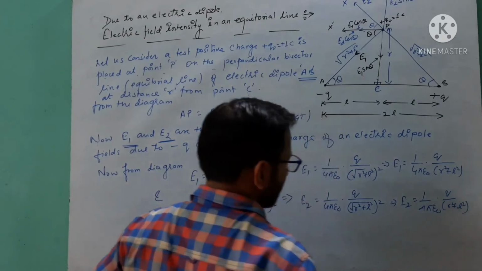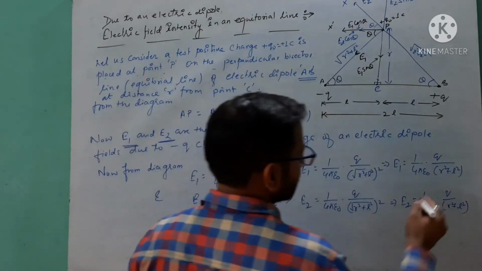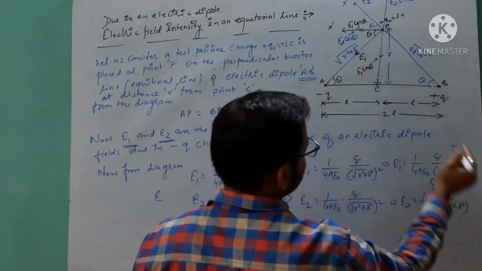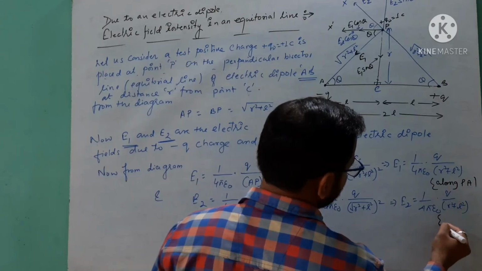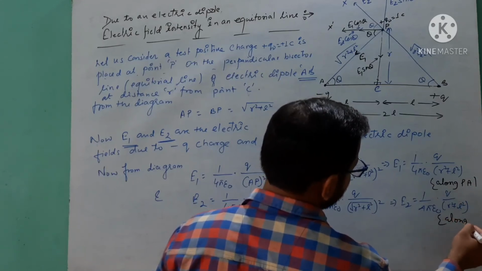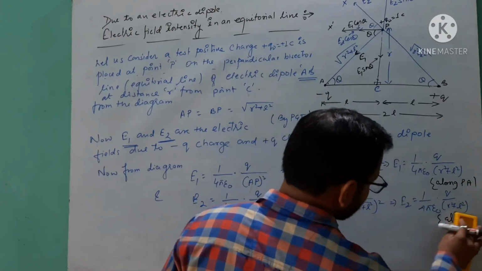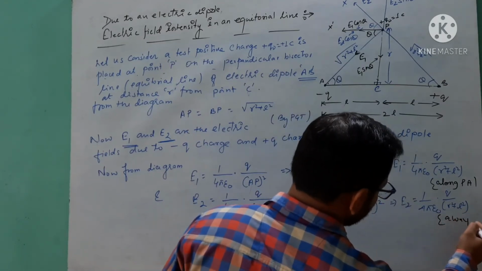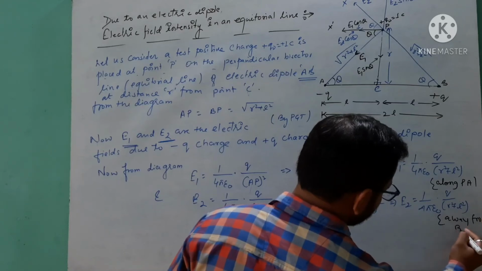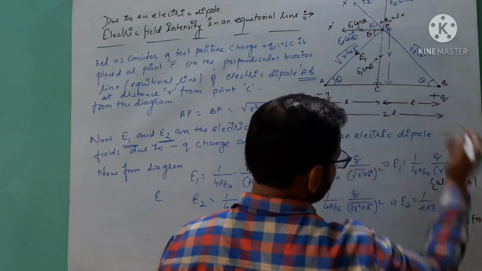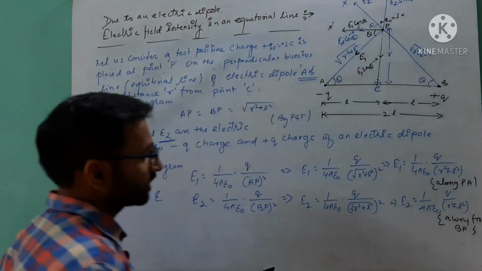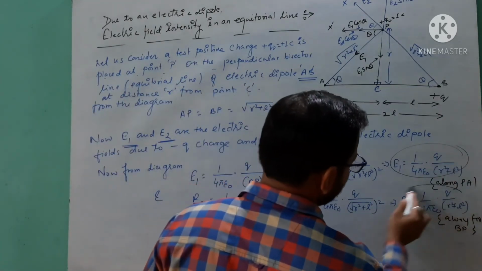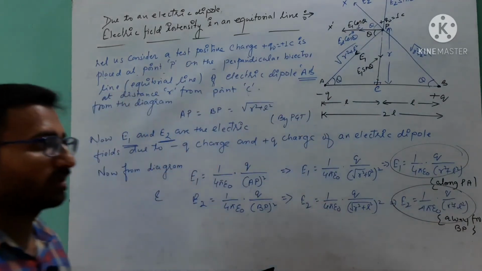Now if you want to write the direction, E1 direction is along PA, and the direction of E2 is away from BP. This is the direction. Now here we have magnitudes of E1 and E2 which are equal in value.